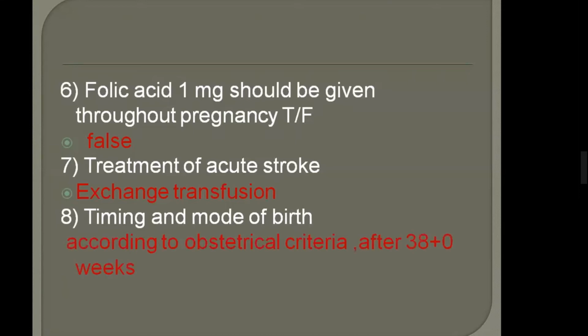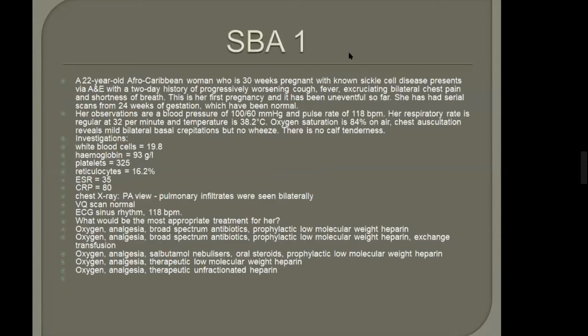Okay, girls. There is one SBA, only one SBA. Write it down, it's very long, and tell me the answer. I think it is not proper. Okay, omit this MCQ, forget it. I will post it in the group.